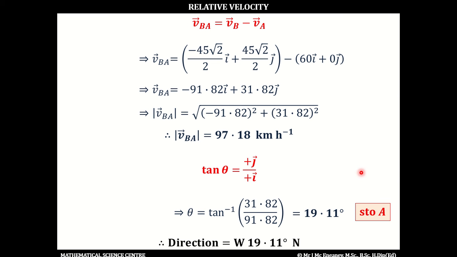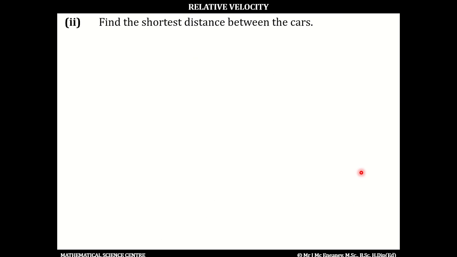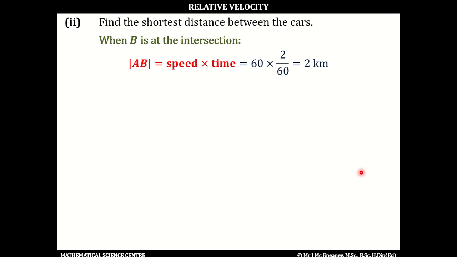Next, we want to find the shortest distance between the two cars. When car B gets to the intersection, car A has moved on past the intersection for a time of 2 minutes. So in that 2 minute time interval, we need to know exactly where car A is. The distance is the speed times the time.